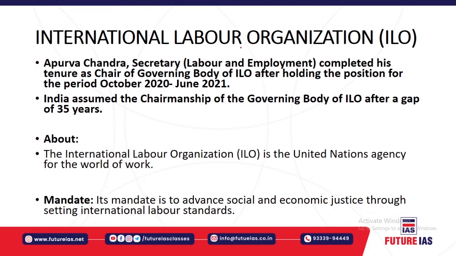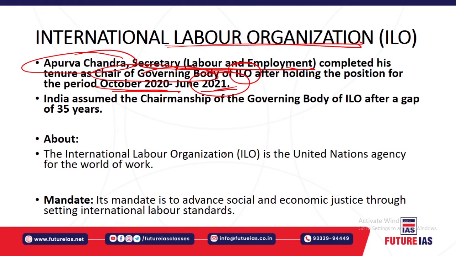Okay. Next, you have the International Labour Organization. So recently, the Indian Secretary of Labour and Employment has completed the tenure as chair of the governing body of the International Labour Organization. So Apurva Chandra has recently completed the chair of the governing body of ILO. She held this position from October 2020 to June 2021, okay. And India assumed this chair of the governing body of ILO after a gap of 35 years.